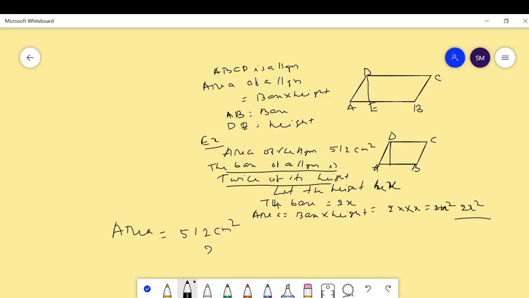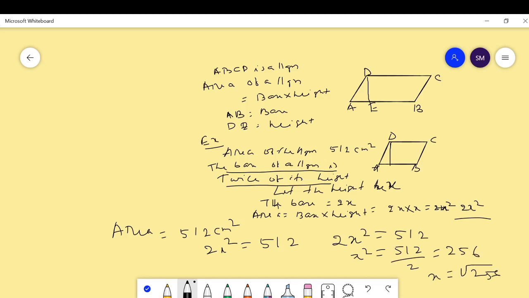This means 2x square is equal to 512. This means x square is equal to 512 upon 2, which is 256. Then x is equal to the square root of 256, which is 16 centimeter.